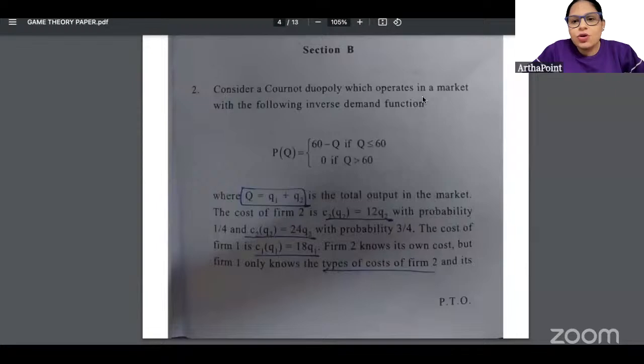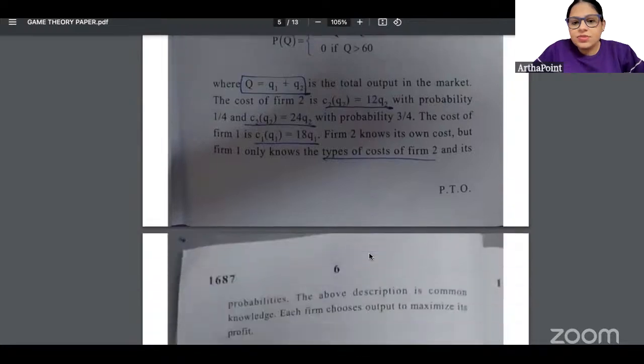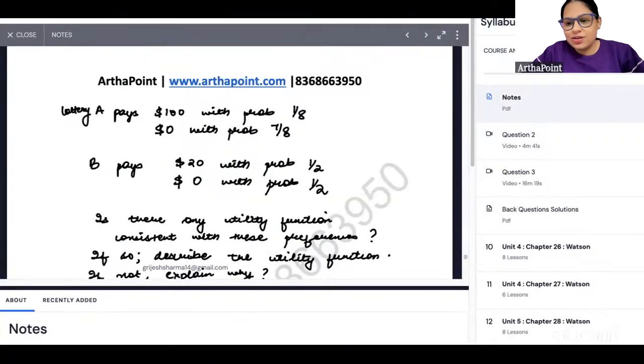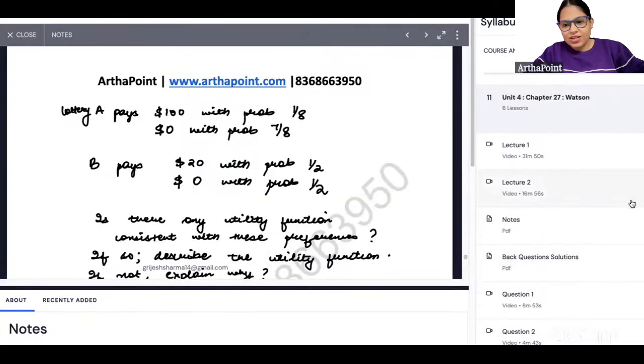Consider a Cournot duopoly which operates in the market, and you are given that you have to represent this as a Bayesian game. And we have gone ahead and we have done this question also on the portal. This question has been done by us on the portal. So if I go again to the portal, I think it was in lecture number 27 that we had covered this concept.